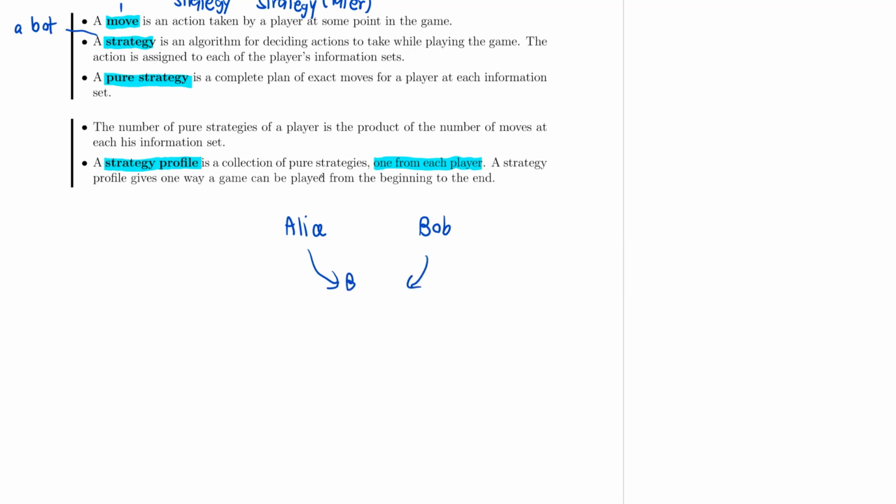So let's say Alice sends 1 bot and Bob sends 1 bot to play against Alice's. So when Alice and Bob do that, that will lead to an outcome. So whenever there is a strategy profile, that means it gives a way to play the game from beginning to end, and it's going to lead to some possible outcome.